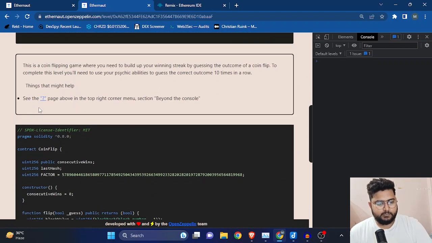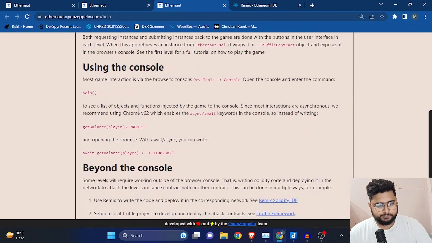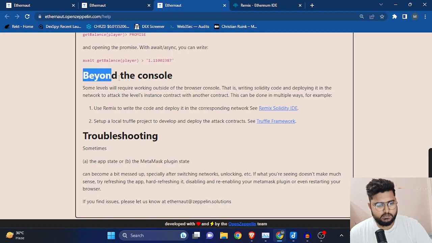And what they are saying is, see this question mark page above in the top right corner menu section, beyond the console. So I'll just click it, and it says beyond the console, so you have to look beyond the console. Here is the section beyond the console, and what they say is use Remix IDE to write the code and deploy it in the corresponding network.